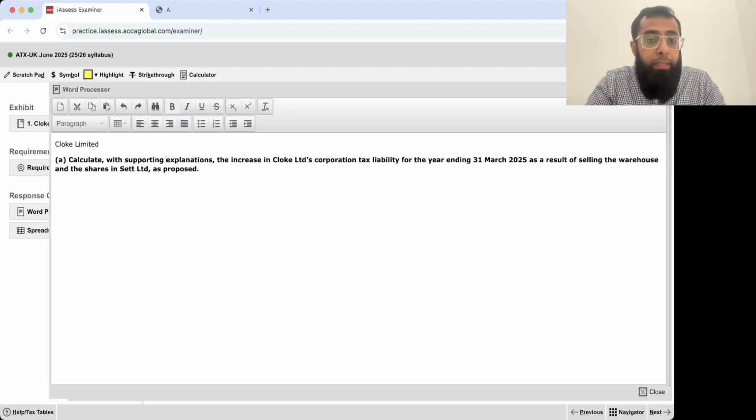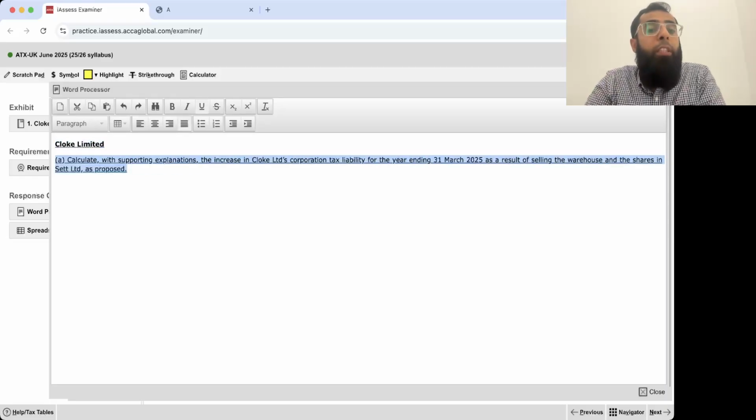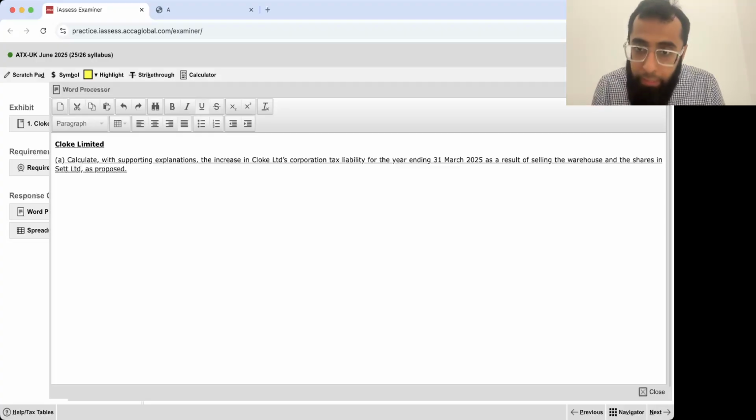Let's look at it. Calculate with supporting explanation the increase in Cloak Limited corporation tax liability for the year ending 31st March 25 as a result of selling the warehouse and the shares in SET Limited.